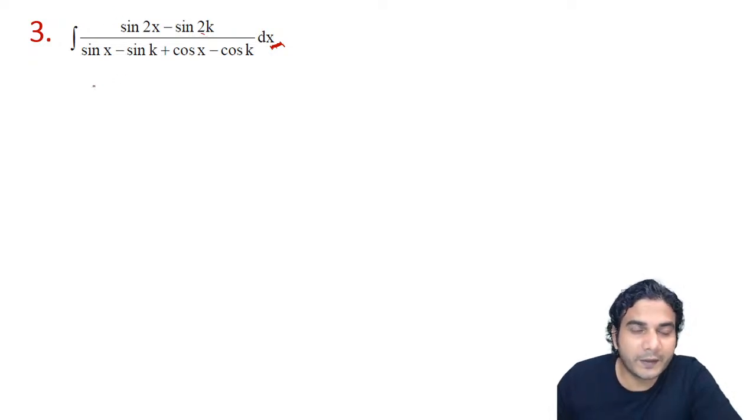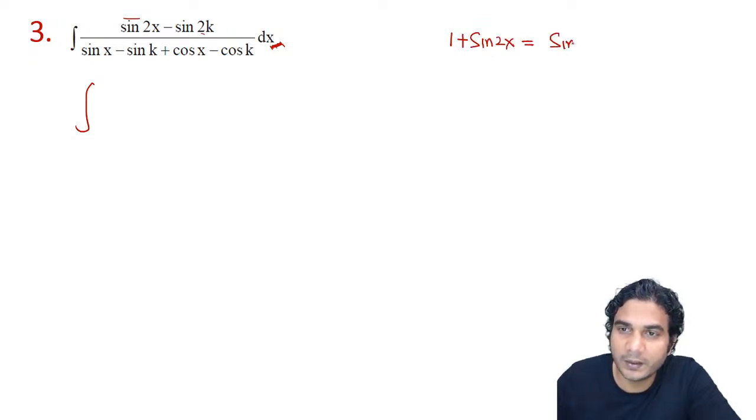Alright, so let's simplify this. See, it is 1 plus sine 2x. The 1 can be written as sine square x plus cos square x, and the sine 2x can be written as 2 sine x cos x. So you know this formula, how to use it, right? 1 plus sine 2x is sine x plus cos x the whole square.